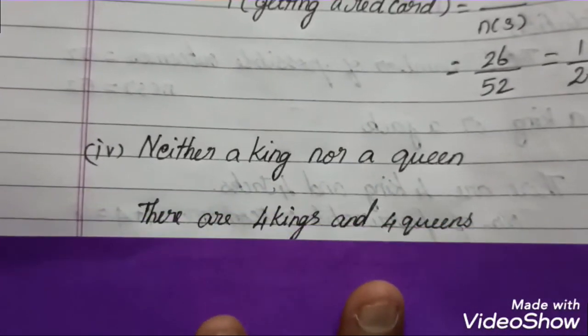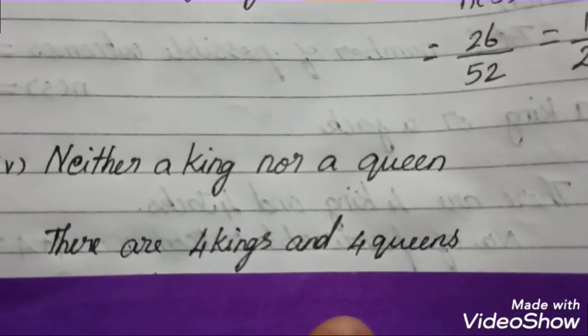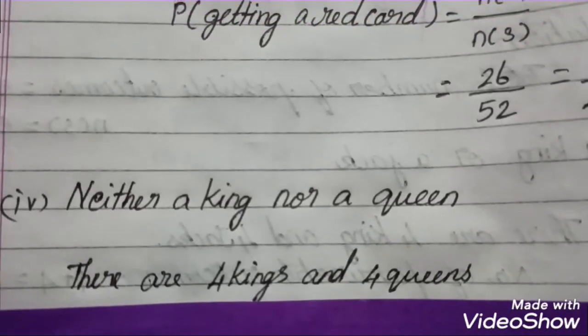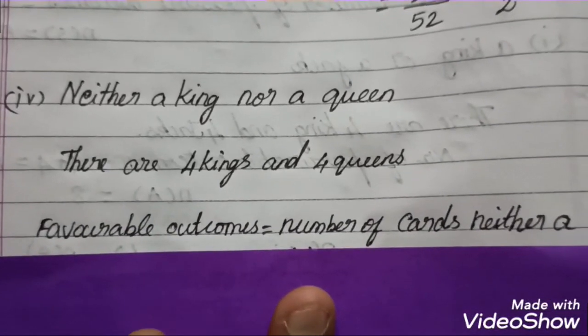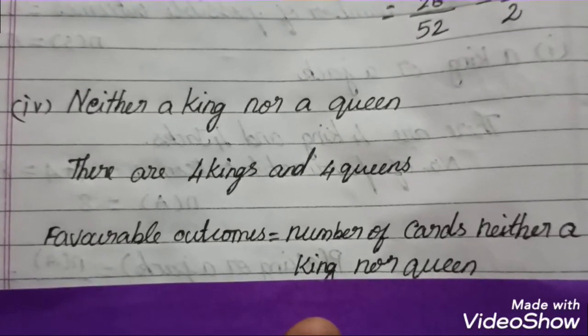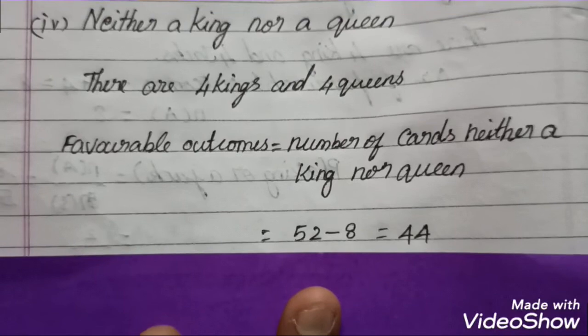So what are the favorable outcomes? Before that, how many kings? There are 4 kings and 4 queens. You have to omit these cards. So favorable outcomes, number of cards neither a king nor a queen, in the sense you have to omit these 8 cards. So 52 minus 8, you get 44.